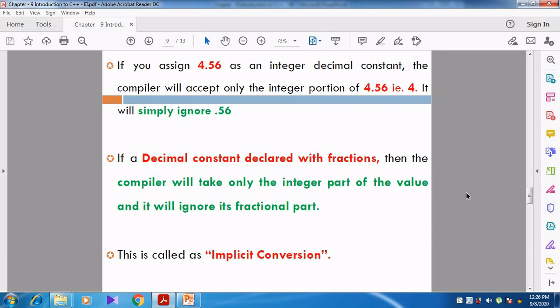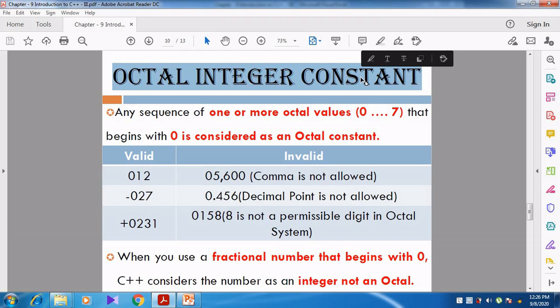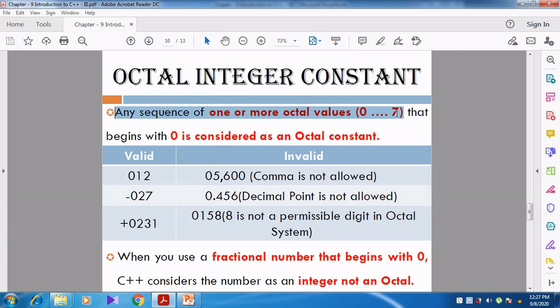Right. Now we are going to discuss octal integer constant. So decimal integer constant means 0 to 9. Octal integer constant means any sequence of one or more octal values, that is 0 to 7. But at the same time, it should begin with 0. Sir, why should the number begin with 0? That 0 represents the octal integer constant.